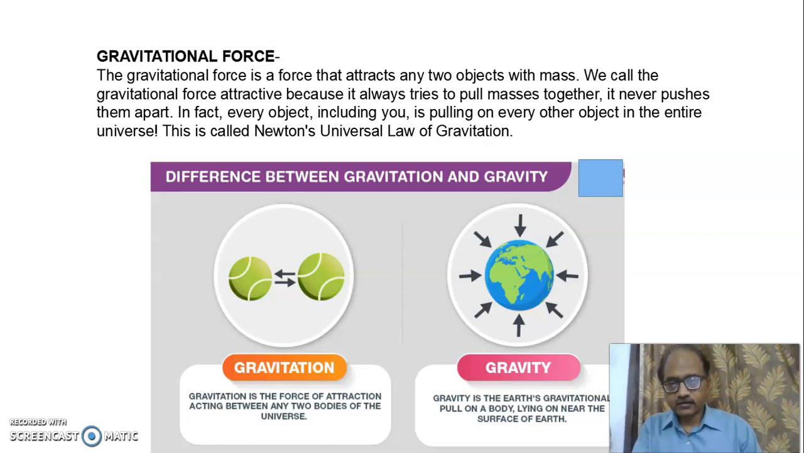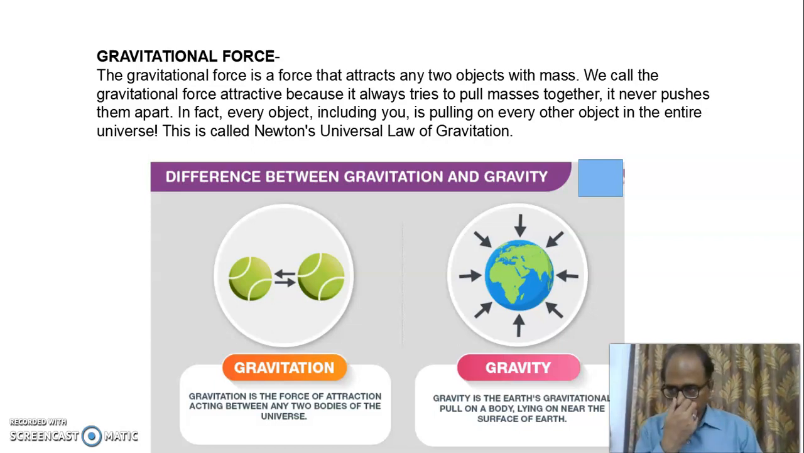Difference between gravitation and gravity. Gravitation means that two objects in this universe are being attracted towards each other, and gravity means Earth is pulling every object towards it. This is called gravity.